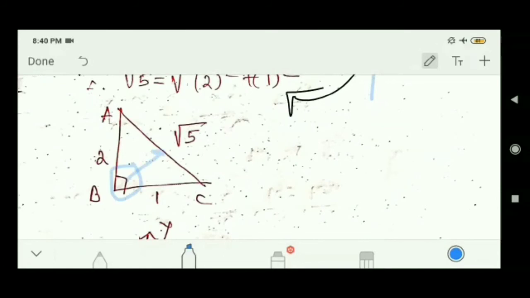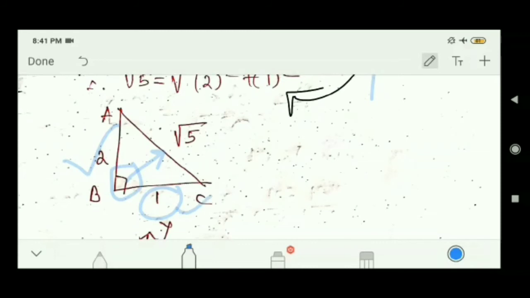In front of B, which side is present? That is your hypotenuse. This is your base and this is your height or perpendicular. So you can take 2 here or here, anywhere. You can take the 2 in base or in height. If you are taking the 2 in height, then you have to put the base as 1.